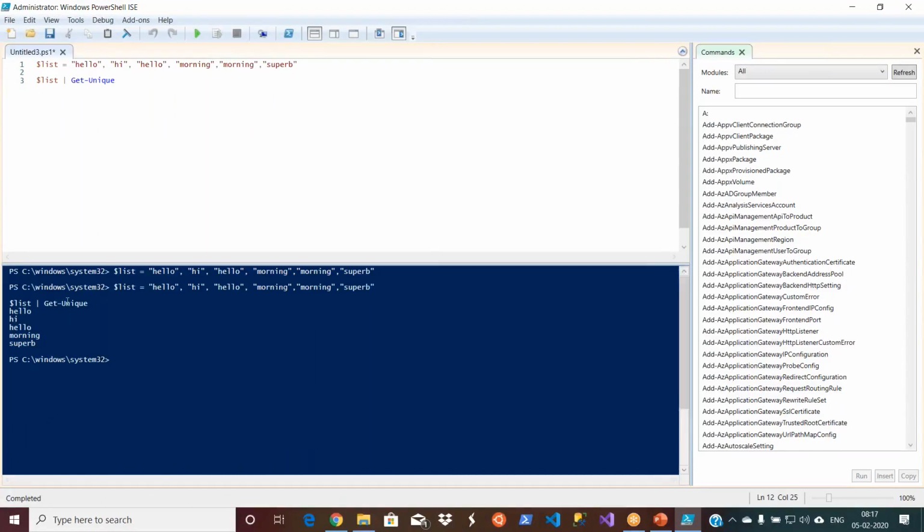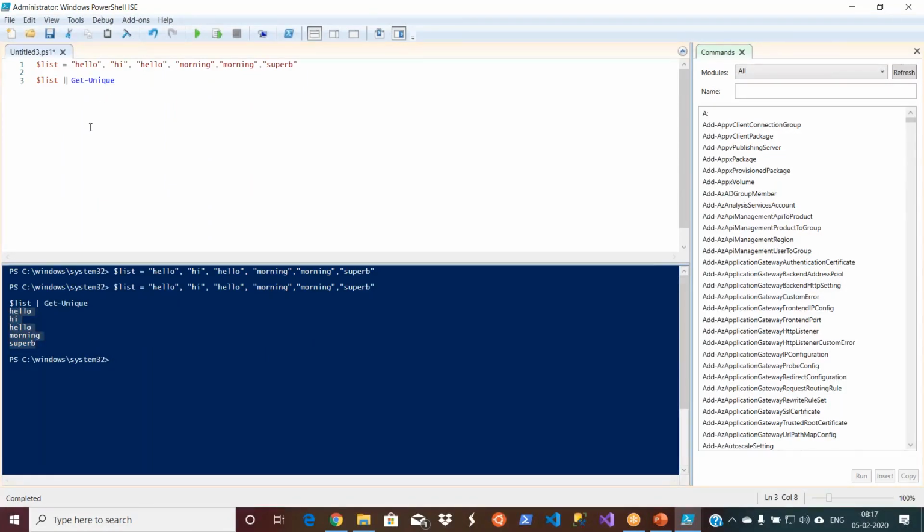Now the list is initialized with these strings, and I executed $list pipe symbol and then the Get-Unique commandlet. See what is the output. At the bottom you can see hello, hi, hello, morning, super. I don't see it has filtered completely. Is there any difference? Hello, hi, morning. Hello came two times, right? Hello came 2 times.